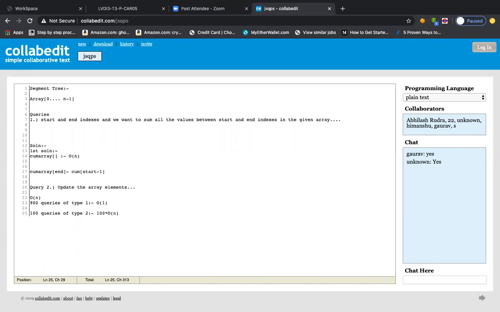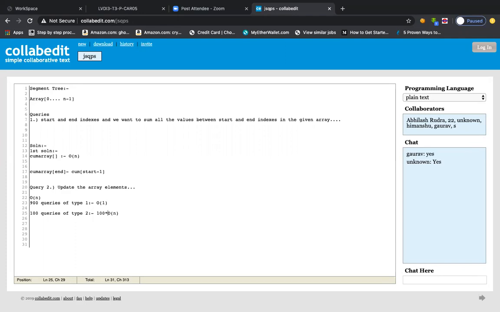For example, the second query is an update type, an update operation. You just want to update a particular element of the given array. And the first one is a range query. Query means query, and range means that start and end indexes are there, forming a range. So this query of type 1 is famous, people call it range queries. Range queries mean that you want to perform a particular operation in a range in a given array. So a range query will take order 1, and the update query will take order n, right?